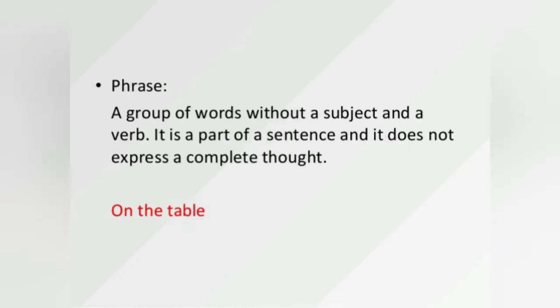Now let us see what is the meaning of a phrase. A phrase is a group of words without a subject and a verb. It is a part of a sentence and it does not express a complete thought. For example, on the table. What is on the table? So there is no subject. In the earlier example, she is the subject. So without a subject, here on the table is a phrase.